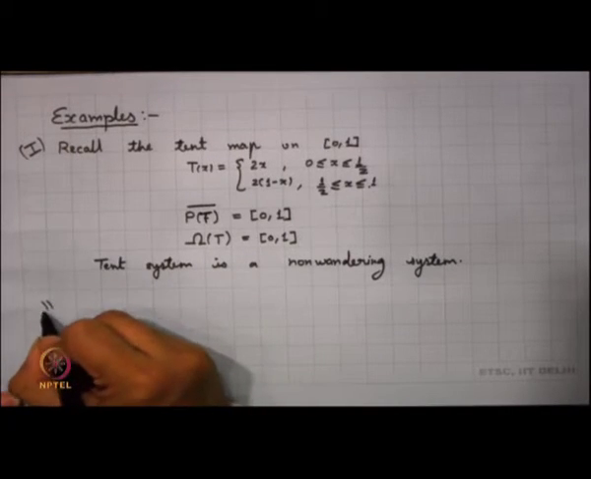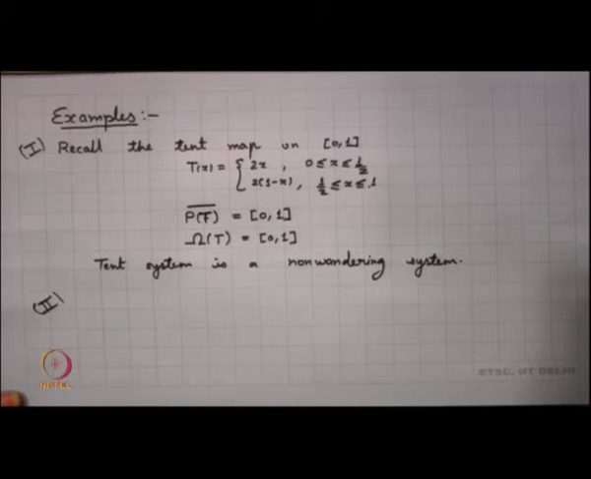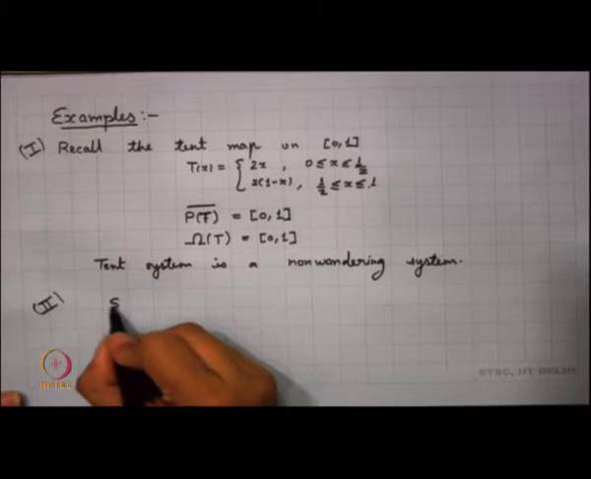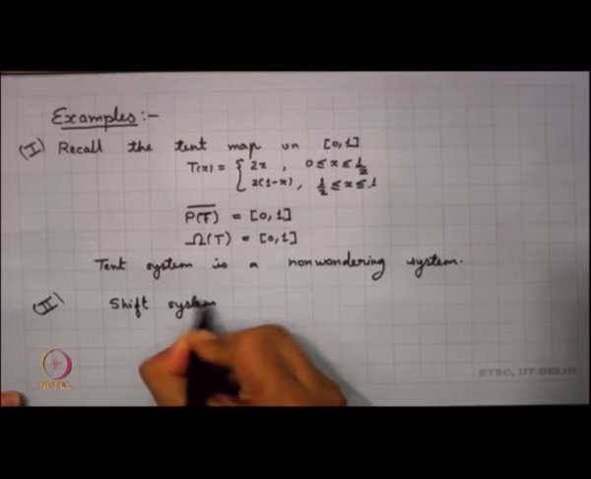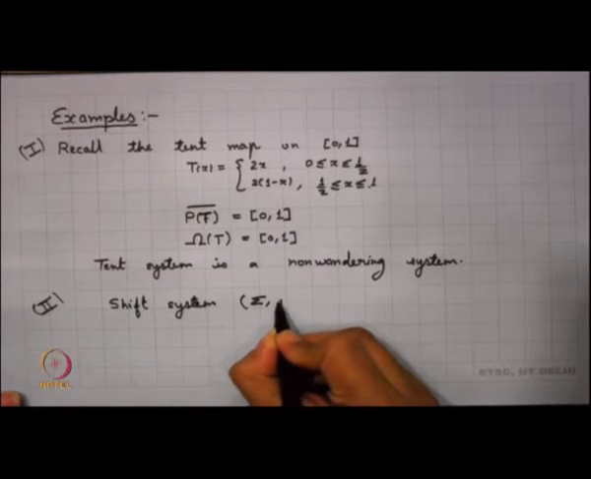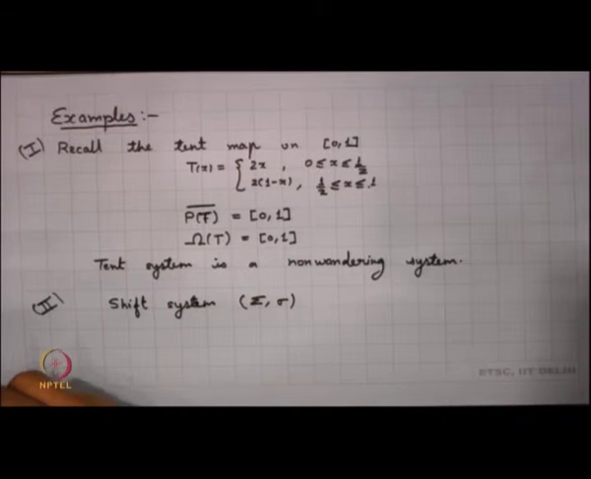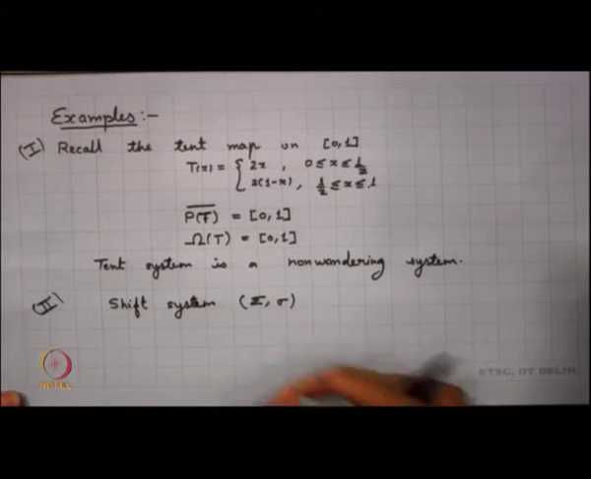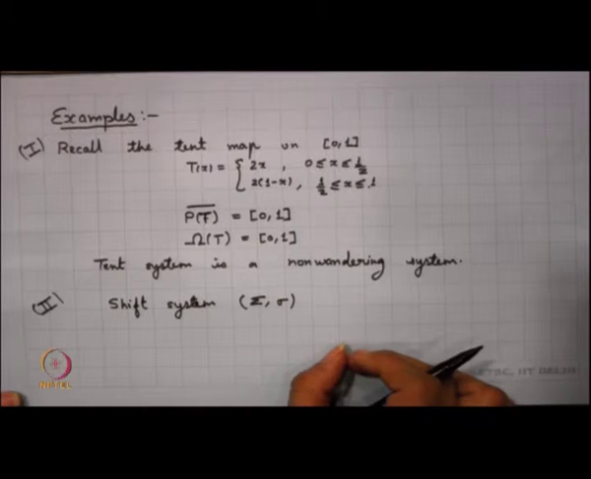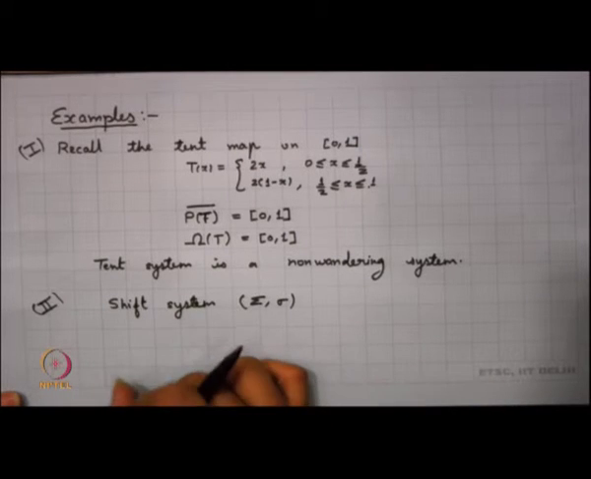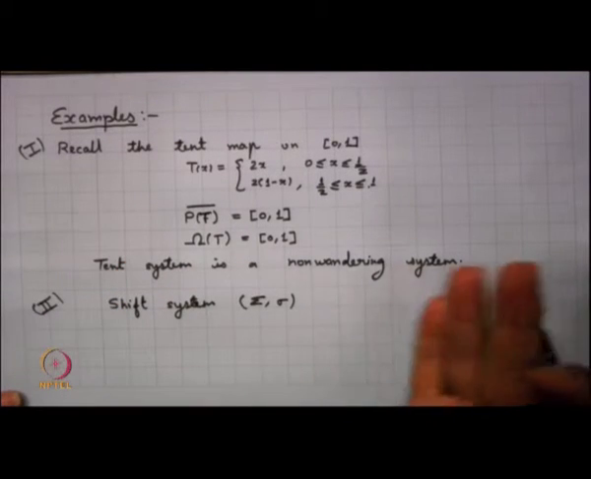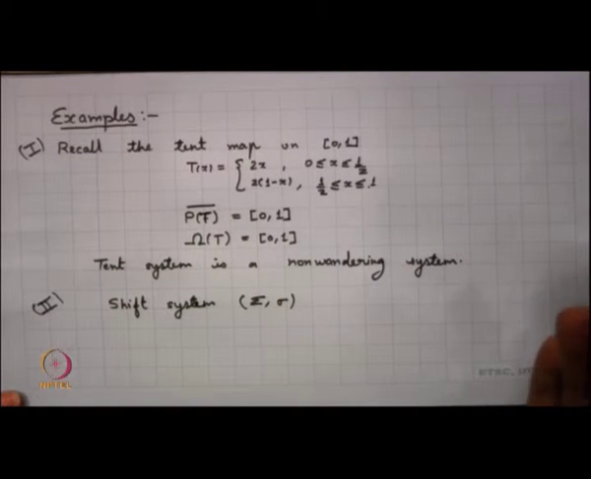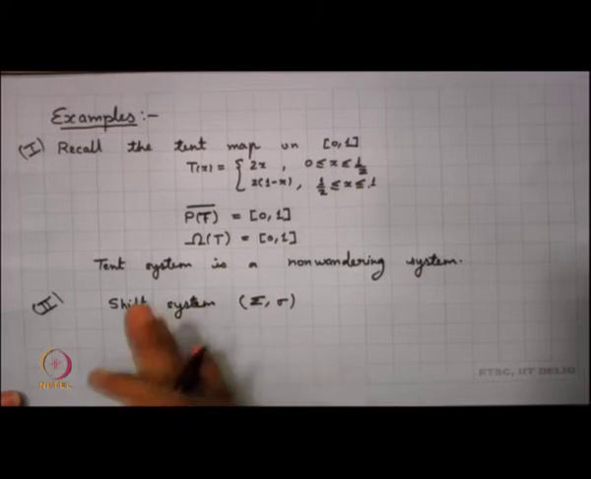Now, I want to recall one more example which we had discussed earlier, and that was the shift system, which we had denoted by Σ with shift map σ, the set of all sequences of zeros and ones. This was just the shift on the set of sequences, and we had seen that the shift system was topologically conjugate to the dynamics on the horseshoe. So, this was the same stuff.